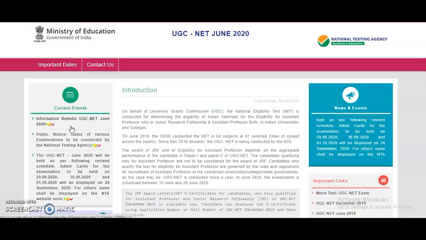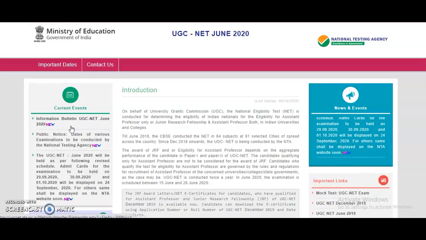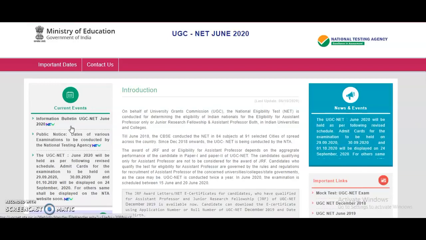And whatever cutoff is going to be declared after completion of the exam, or at the time of announcing the result, the cutoff is for the 100 marks. That means they will normalize your 300 marks to 100 marks, and then your cutoff will be decided based upon those 100 marks. It can also be called a percentile. So how this normalization procedure will be done as per the National Testing Agency, I am going to show you right now.